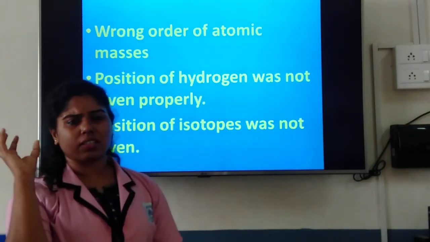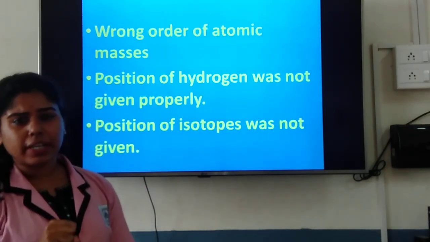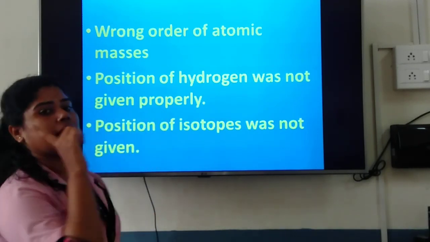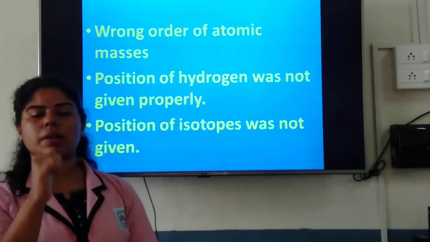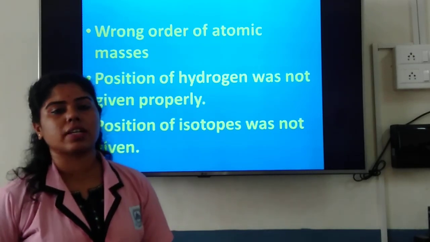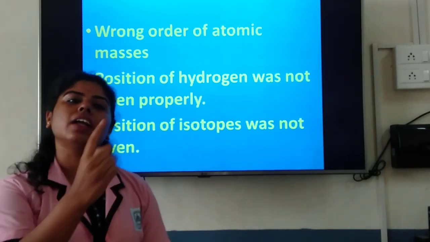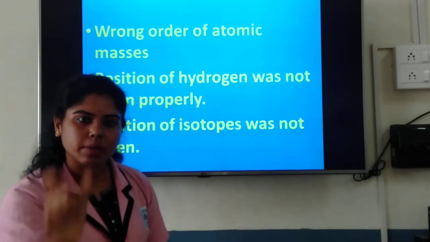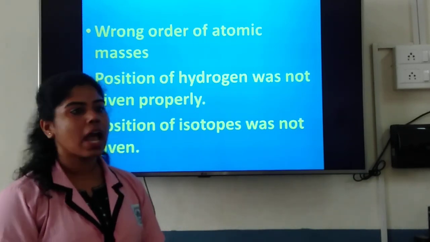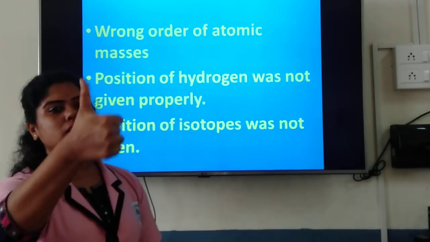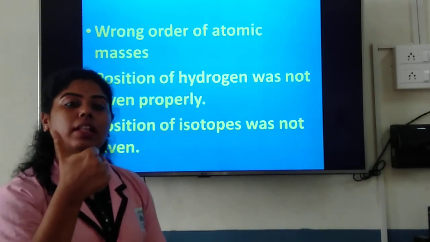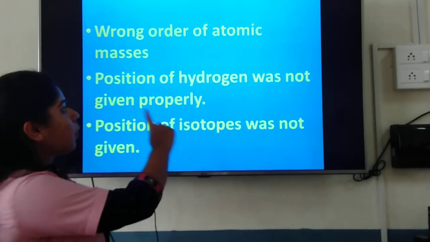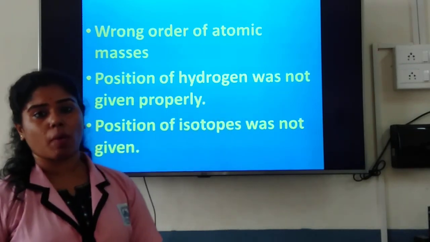So let us just identify the limitations of this Mendeleev's periodic table. So one thing, he says we have to arrange the elements in the increasing order of atomic masses. But what does he do? He ignores the idea of atomic masses and focuses on putting the elements with similar properties in the same group. Okay. So first limitation is that he arranges them in the wrong order of atomic masses. That is one thing. And position of hydrogen was not given properly.